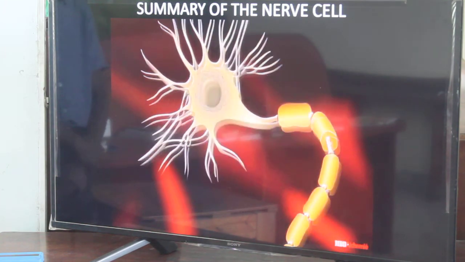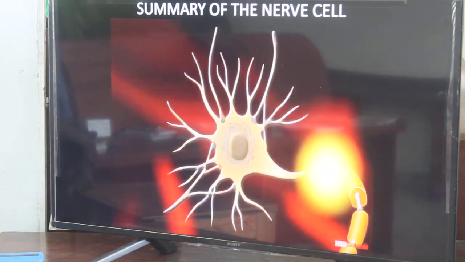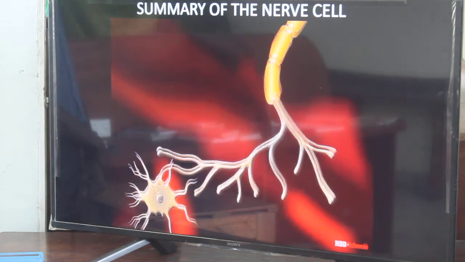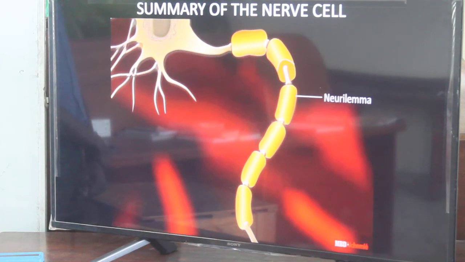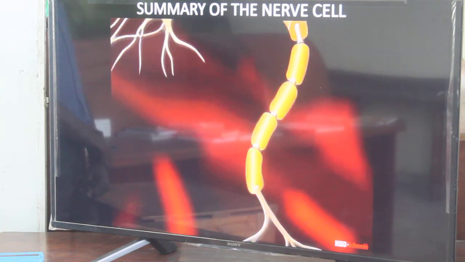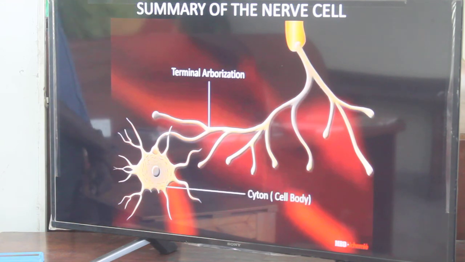Axon. It is single, long and cylindrical. Its primary function is to conduct the nerve impulses away from the cyton. The plasma membrane of neuron is called neurolemma. The axon is covered by medullary sheath and possesses node of Ranvier. It may form a number of terminal arborizations.